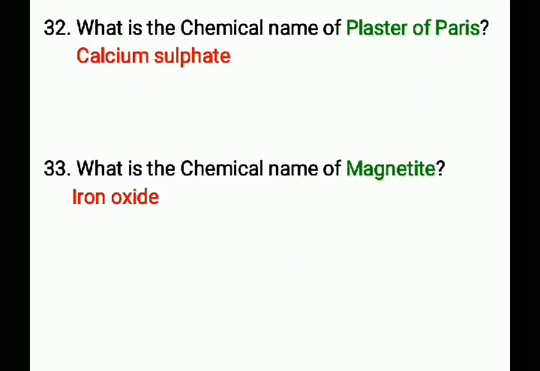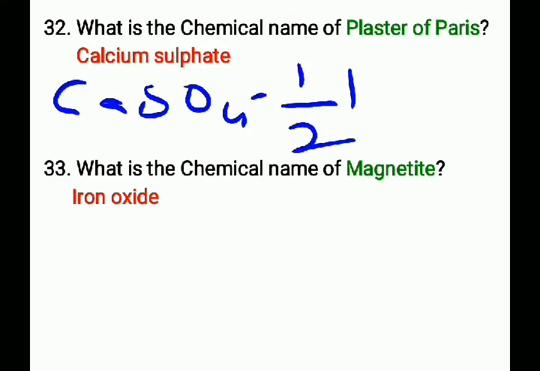Next question, what is the chemical name of plaster of Paris? That is calcium sulfate and its chemical formula is CaSO4·½H2O. It contains half molecule of H2O. The chemical name of plaster of Paris is calcium sulfate and its chemical formula is CaSO4·½H2O. It contains half molecule of water.